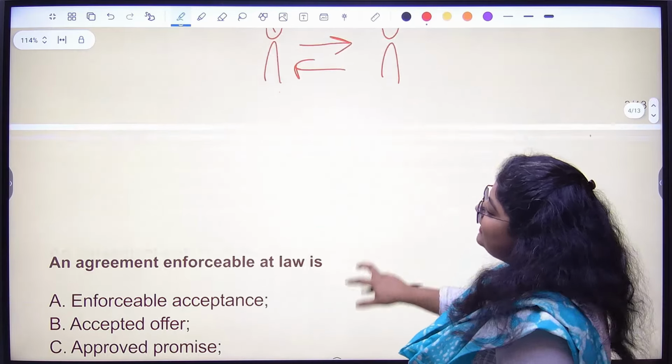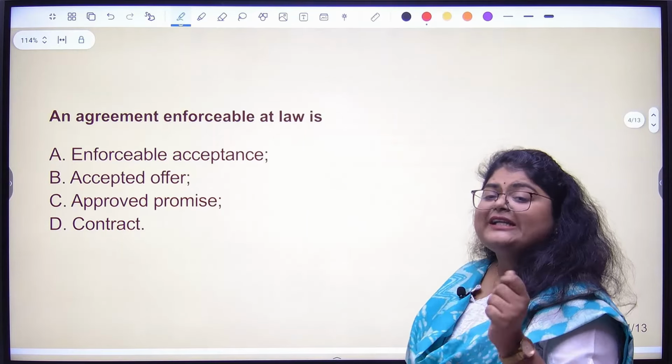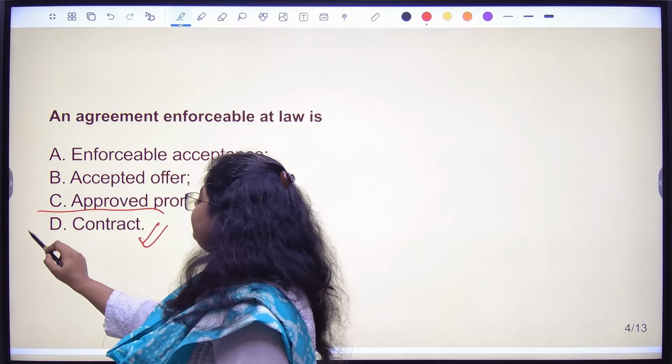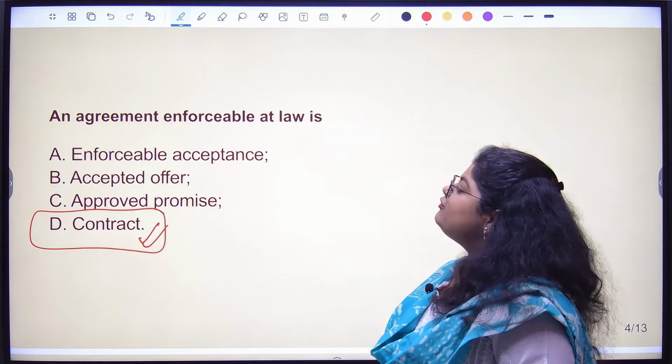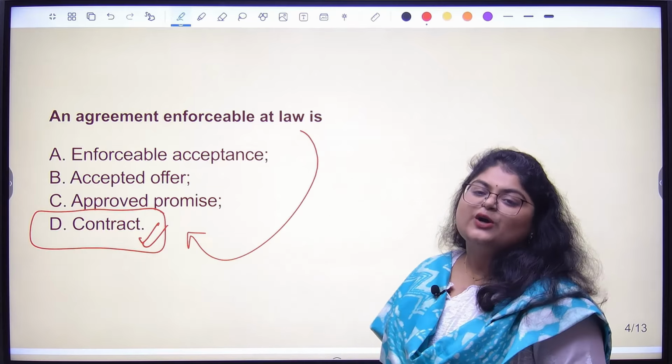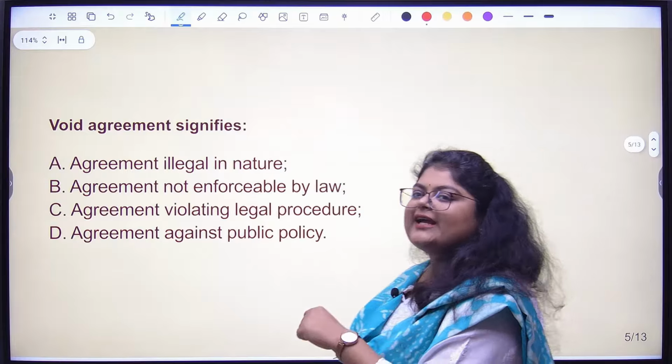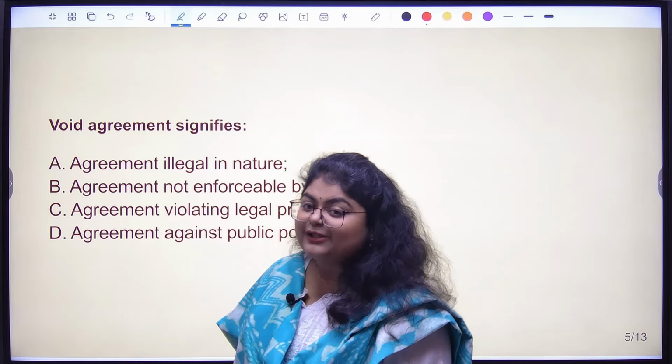Next. Agreement enforceable in law is called a contract. Very, very important, very basic question. Agreement enforceable in law is called a contract. Next, void agreement. Void agreement and voidable agreement are a very important topic.